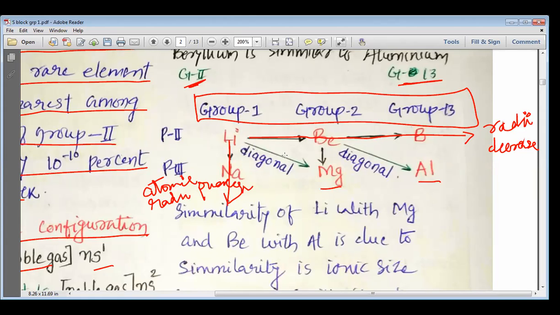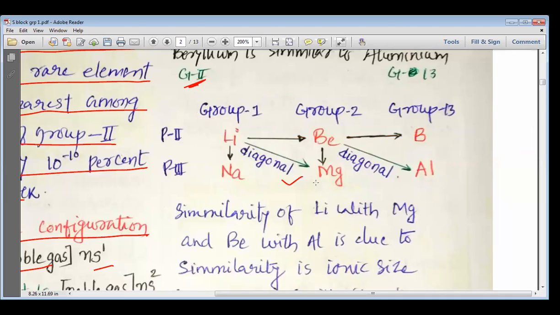But if you go diagonally, what happens? The atomic radii remain almost the same. And as the atomic radii remain the same, their behavior is also very similar to each other. And that is why, my dear students, we consider this relationship a diagonal relationship.